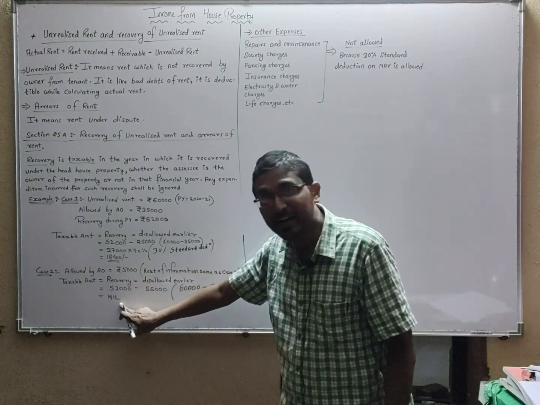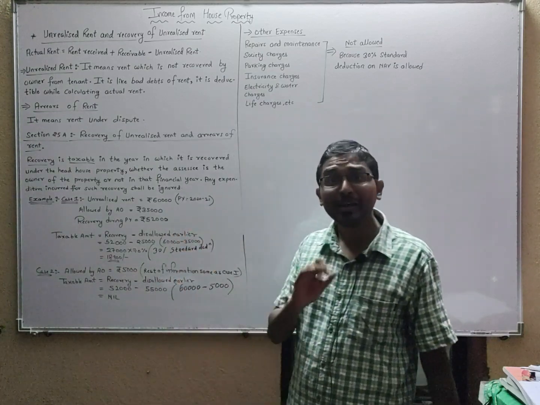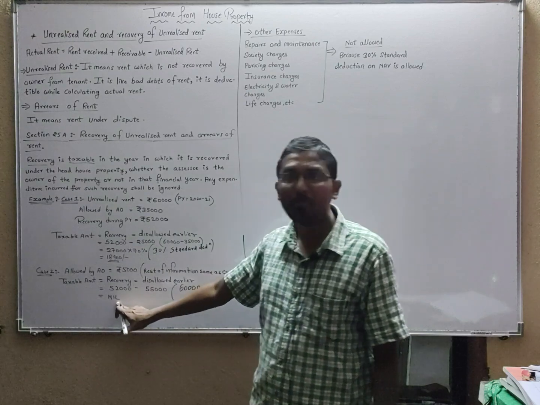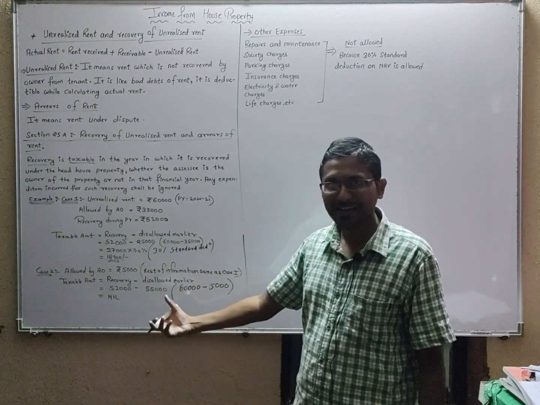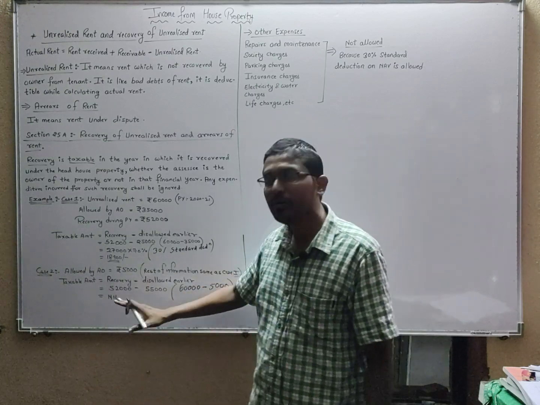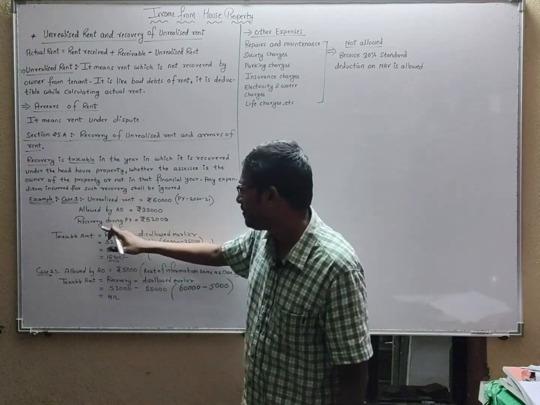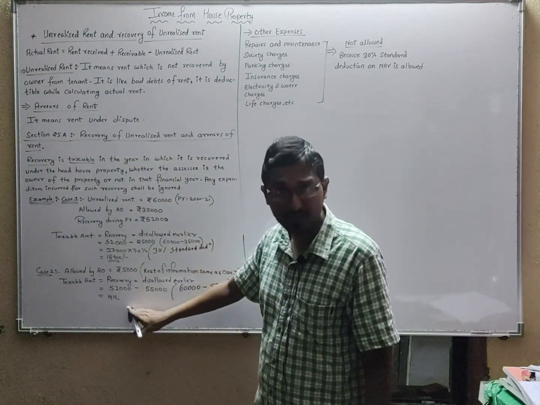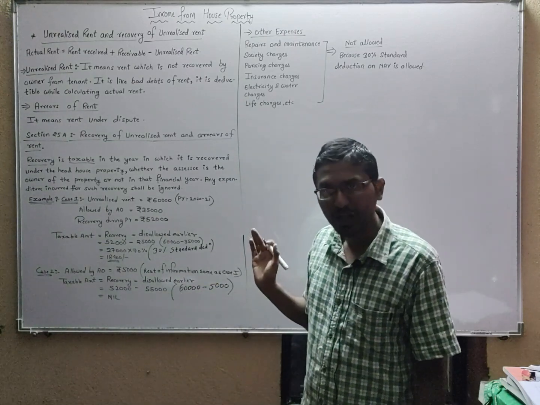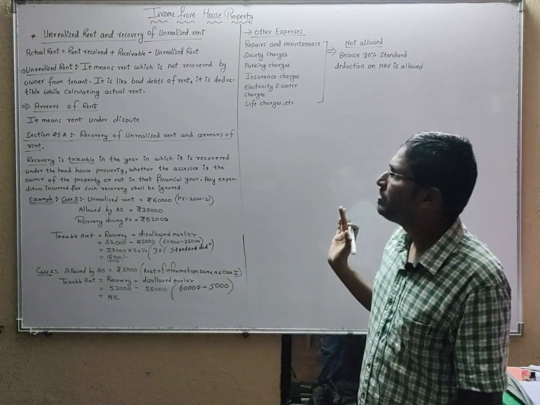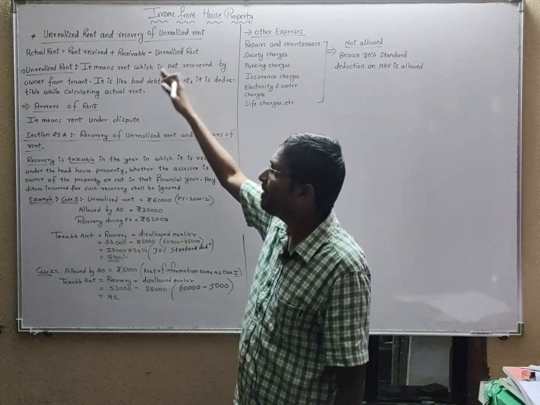So the answer you will get is negative. Negative answer means nothing. No taxable amount, nil. You have to pay nil tax. Always remember, if you are getting a negative amount in this calculation of the taxable amount of recovered rent, you have to take the taxable amount as nil. Whenever we are calculating the taxable amount of unrealized rent recovered, if it is negative, tax will be nil. Don't write negative there. Are you getting it, students? I hope you have understood what is unrealized rent, recovered and arrears of rent.